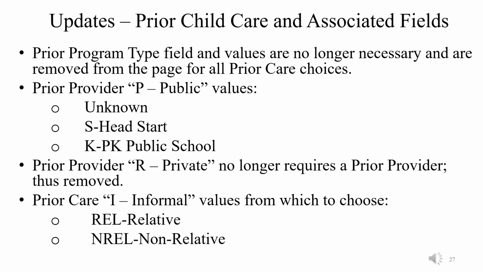There have been a few updates to the prior child care and associated fields on the early childhood page. You no longer need to populate information for prior program type. This field has been removed. Prior provider public values are still unknown, Head Start and KPK public school. Prior provider private no longer requires a prior provider, so it's been removed. Prior care for informal values are still relative or non-relative.